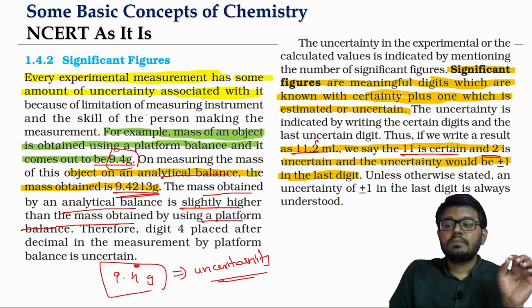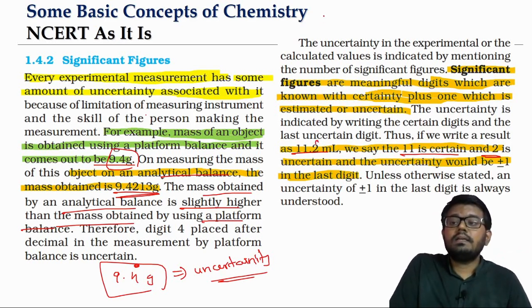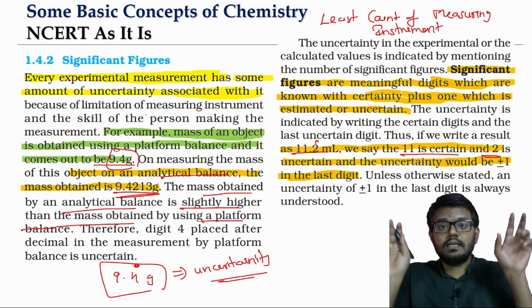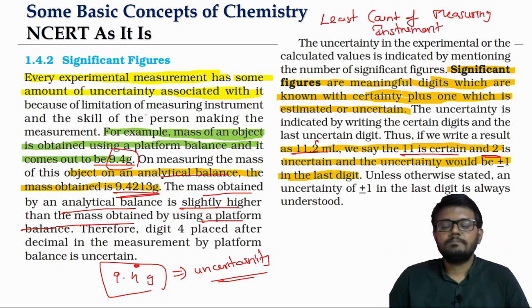And the uncertainty is basically going to come from the least count of the measuring instrument. Now the thing is, we don't have error analysis in our chemistry coverage, but every instrument will have a least count.